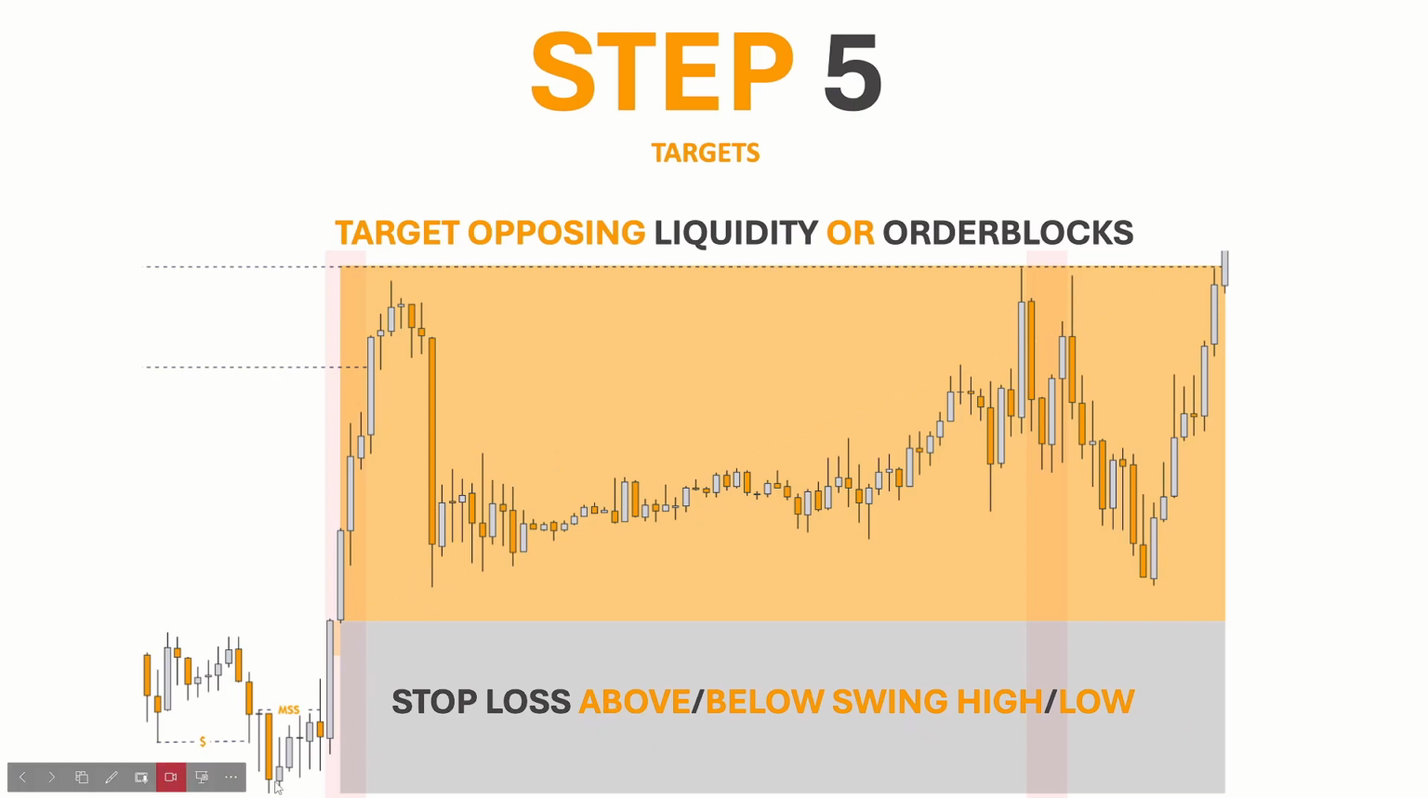Now, in our case, our stop loss is below the swing low right here. So we do give our trade a little bit of space to play out. We do not make it too tight like some people do, who end up getting stopped out, and then the market continues in their desired direction and they miss out on the trade.